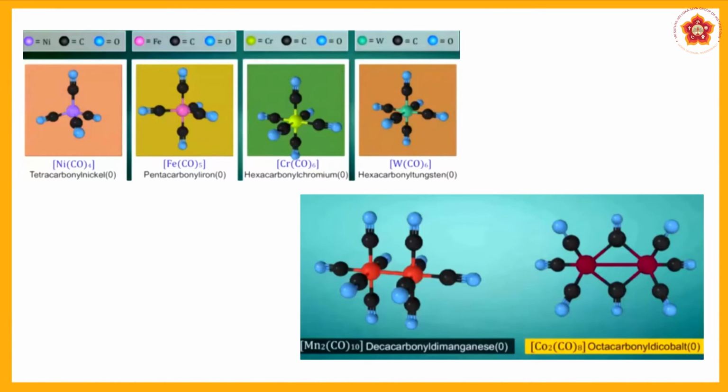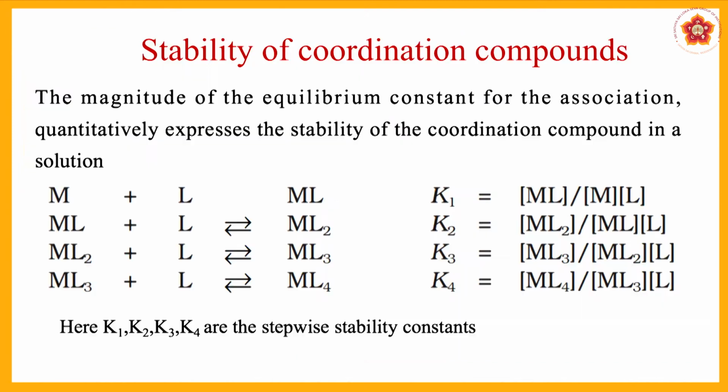And the other two, that is the manganese compound and cobalt compound, they are large in nature. So, they are interconnected by the d metal atoms as well as the ligands which are present there. So, this is a representation of these metal carbonyls. Now, looking at the stability of the compounds which are being formed.